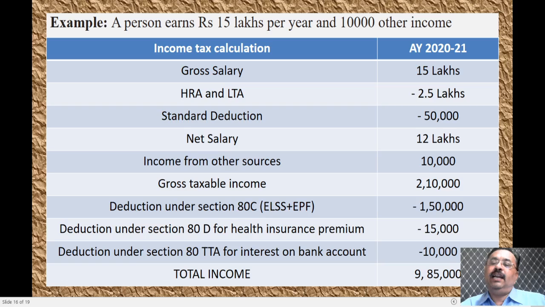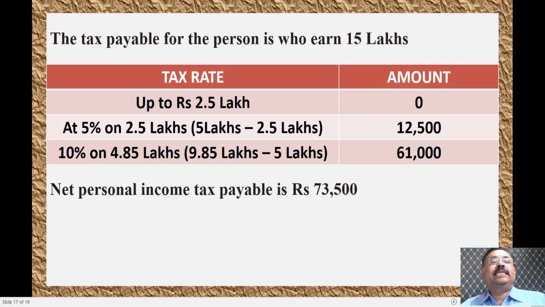Here it is 12 lakh. There is one missing. 12 lakhs 10,000 rupees here. So there is a mistake here. Please do consider. The tax payable for the person who earns 15 lakh rupees, the slabs are like this: up to 2.5 lakh rupees, 0, and between 2.5 lakhs to 5 lakhs, that means he is earning 2.5 lakhs. For the 2.5 lakhs he has to pay 5%.